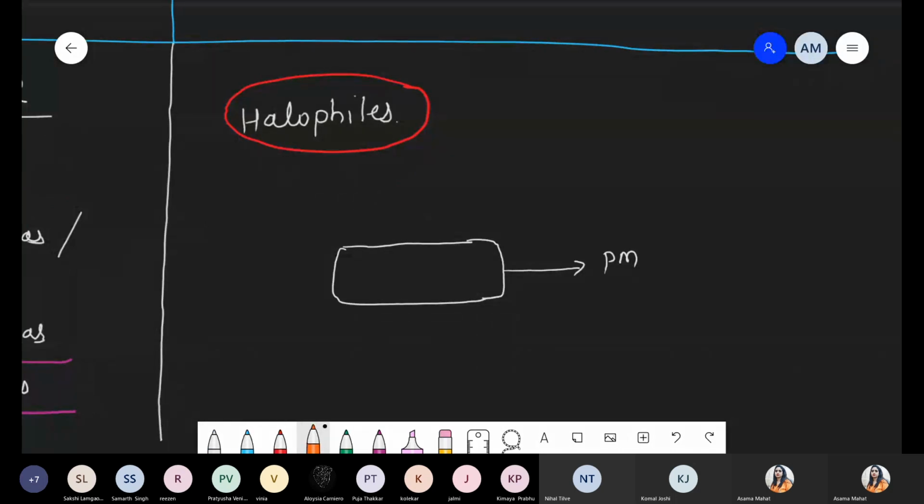Now what is the specific property of these halophiles? This plasma membrane has some light sensitive pigment. All over the plasma membrane, there is a presence of some pigment. So I'm writing the name. This pigment is nothing but the bacteriorhodopsin pigment. Where are these present? These pigments are present on the halophiles' plasma membrane. Bacteriorhodopsin is a specific type of pigment.